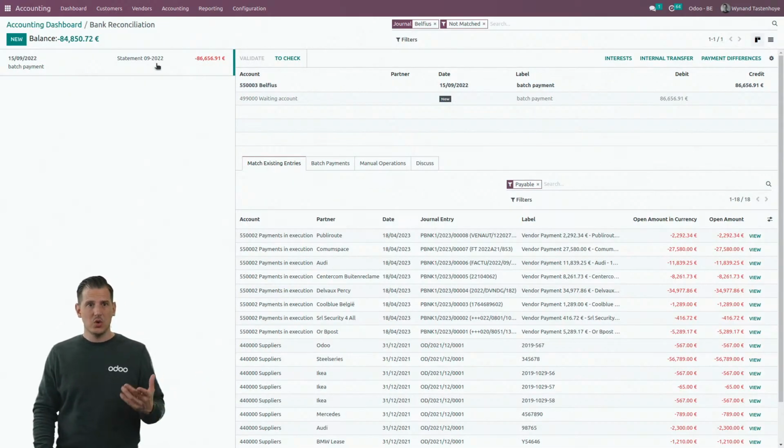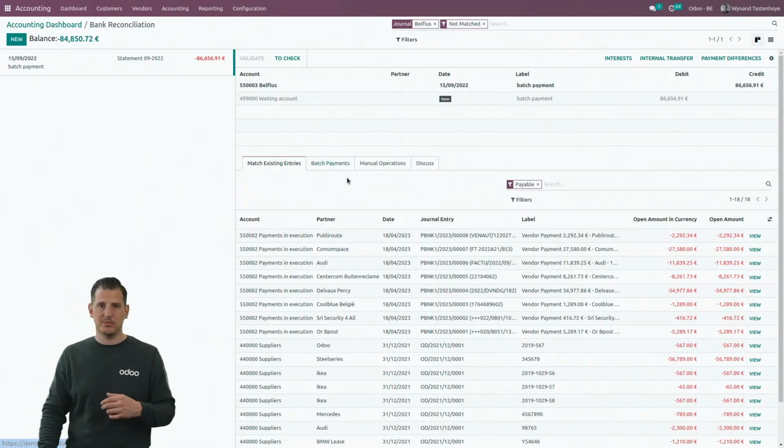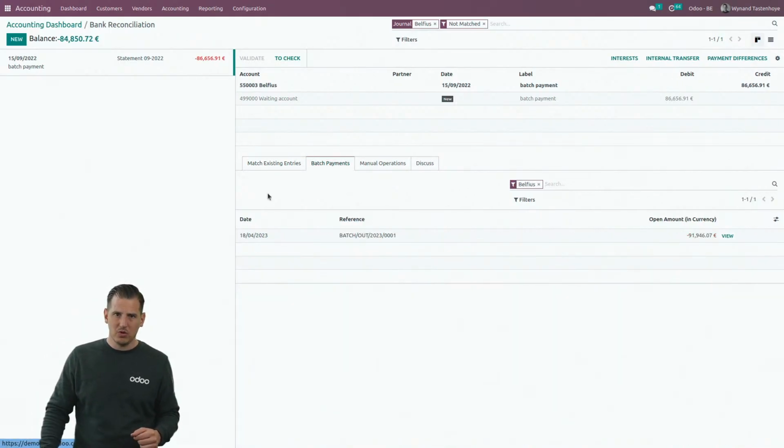And last but not least, we have our batch payment. If you have batch payments applied, like we did right before, you will find them over here. You have your batch.